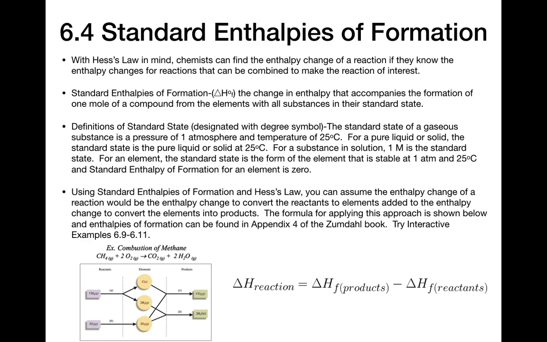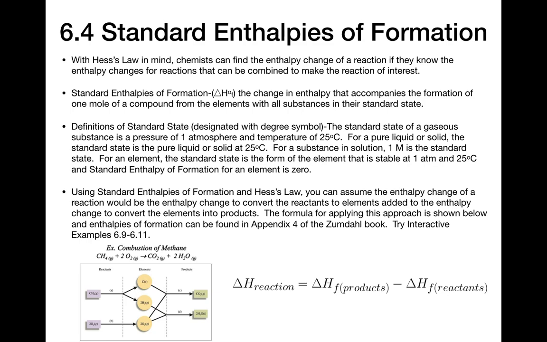And that's simply what the equation to the right shows us how to do. Delta H of reaction equals delta H of formation of the products minus the reactants. Notice we're adding the products, but we're subtracting the reactants. We add the products because that reaction to make products is actually going in the right direction, elements to compounds. We subtract the reactants because we're flipping that reaction, which is compounds as reactants turning into elements. That's the reverse of an enthalpy of formation.